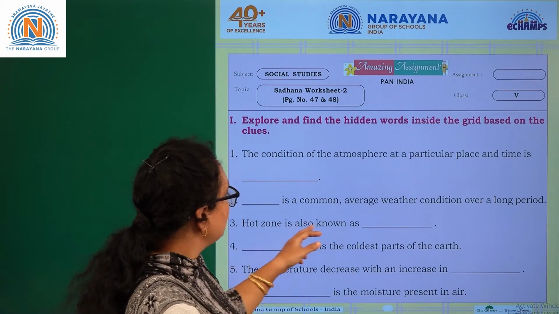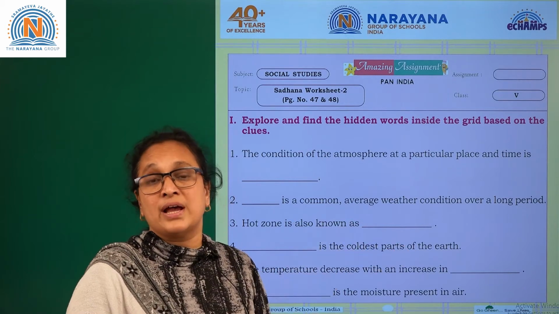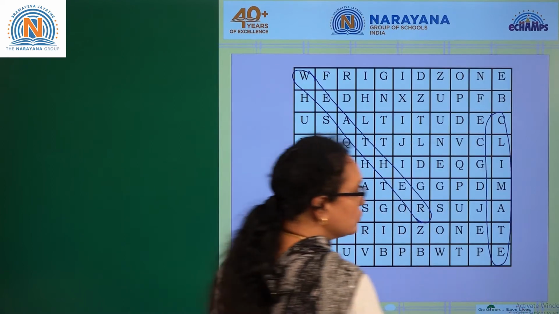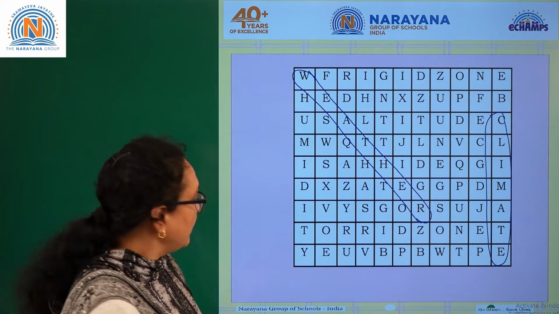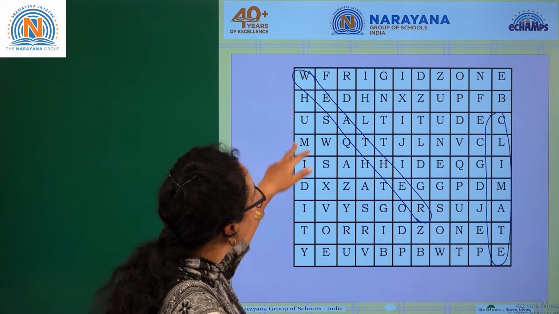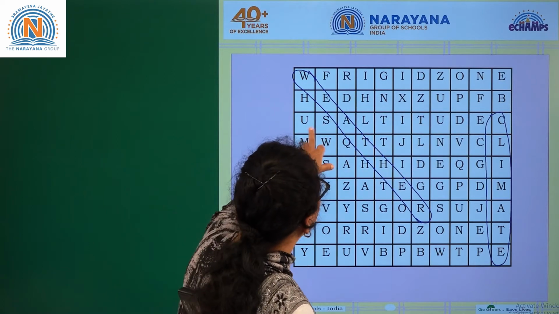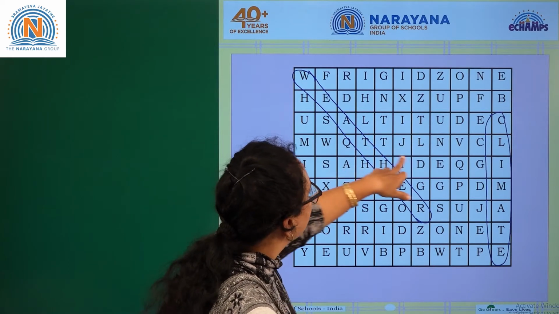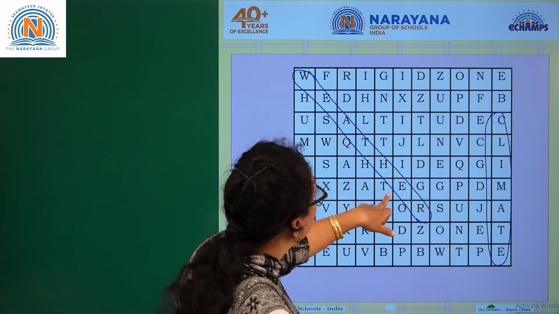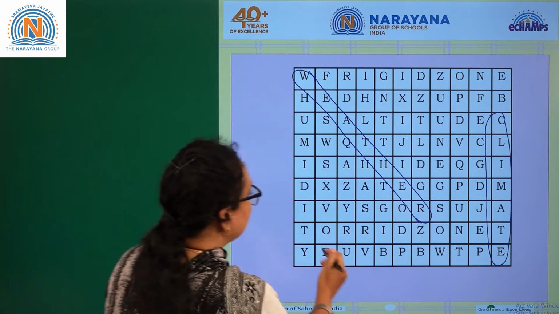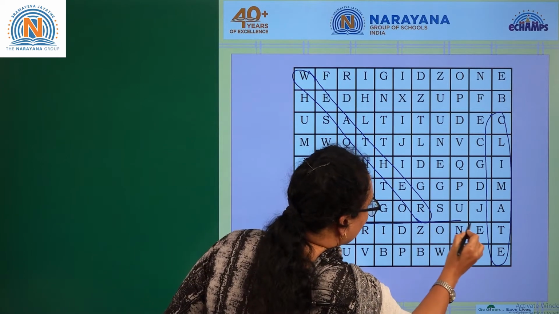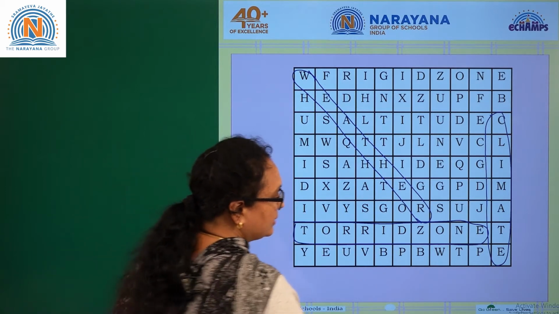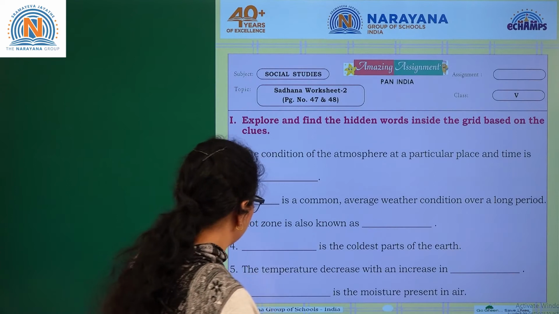Hot zones are also called torrid zone. Where do you find hot zones? In the equatorial region, right? So torrid zone. Let's see where is T. First you check out for the T. I don't find torrid anywhere. T here again. Here, torrid zone. Hot zones are also called as torrid zone, right? Let's go for the next clue.